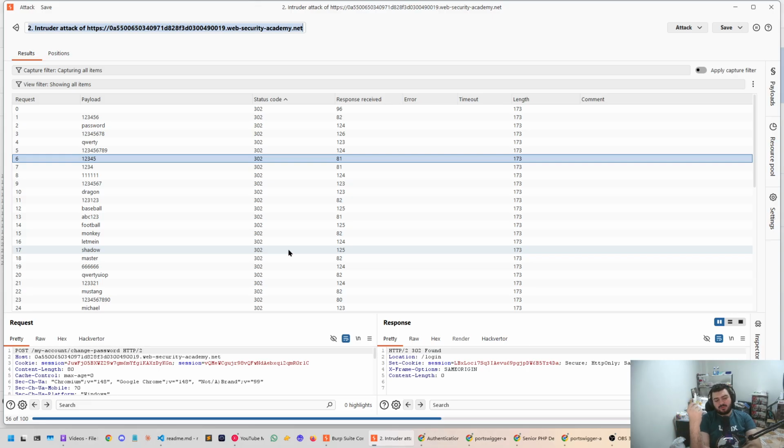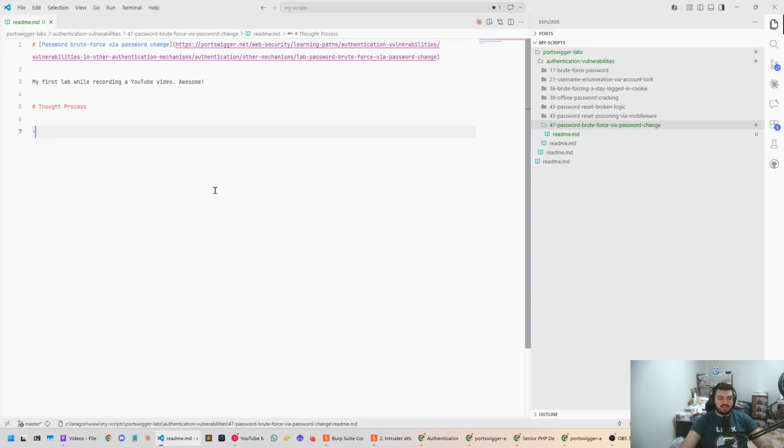So I guess to confirm this, we're gonna wait for the 100 requests here to finish. While we're waiting, let's write our thought process. Given the lab's name, title, and the description, I immediately logged into my account and reset my password. I found that entering the wrong password causes a 302